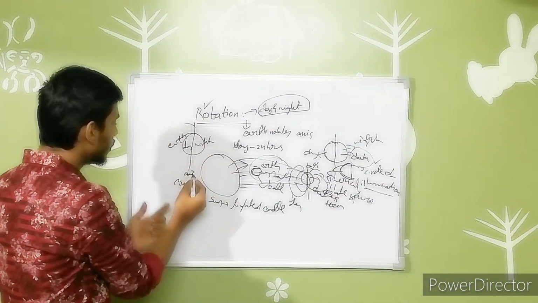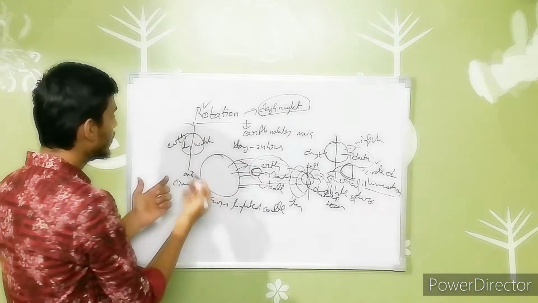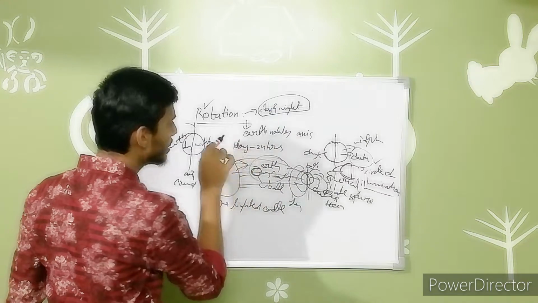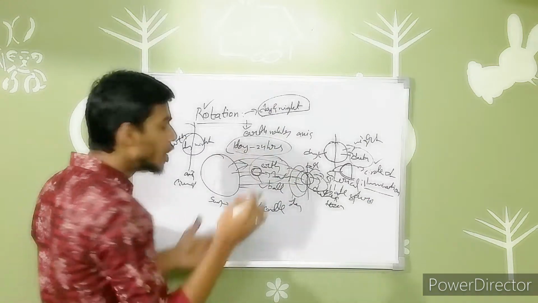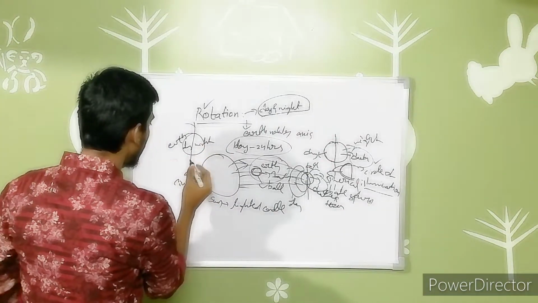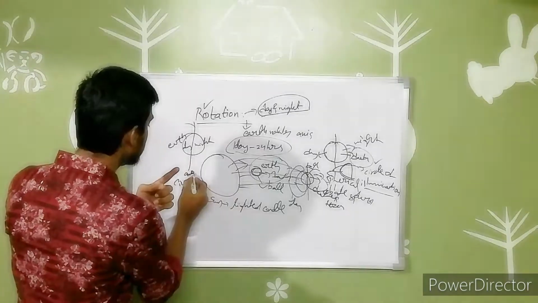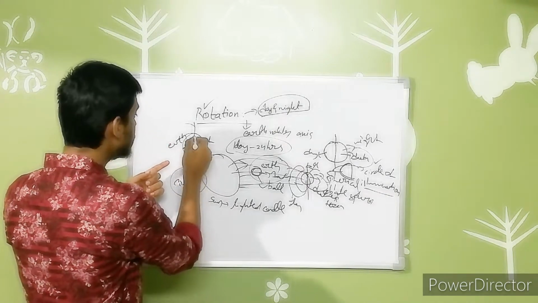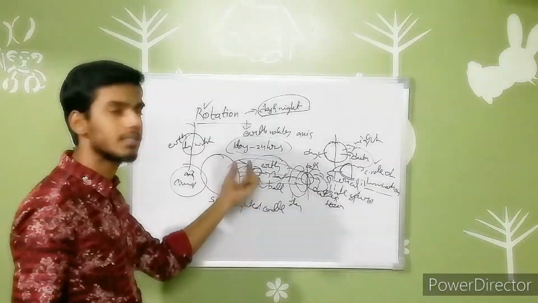So how does day and night change every day? It is due to rotation. As I already said previously, the Earth rotates on its axis, and it completes one rotation in 24 hours. During these 24 hours we have day and we have night. Because of its rotation around the axis, day and night occur, right?